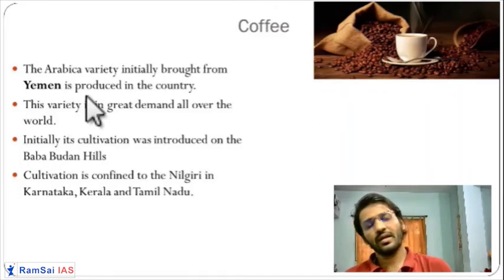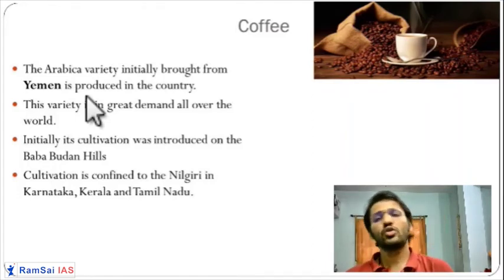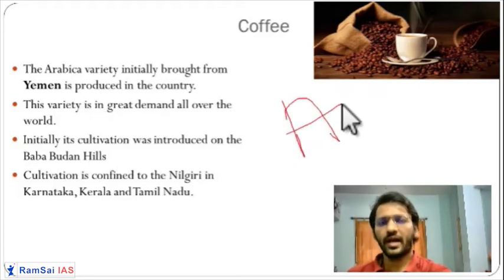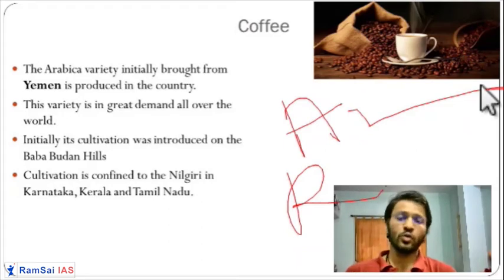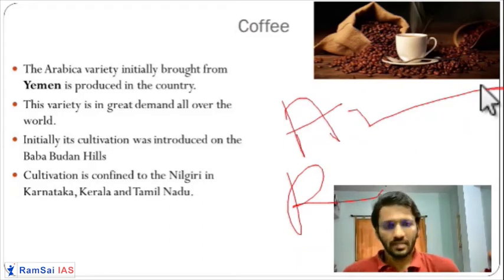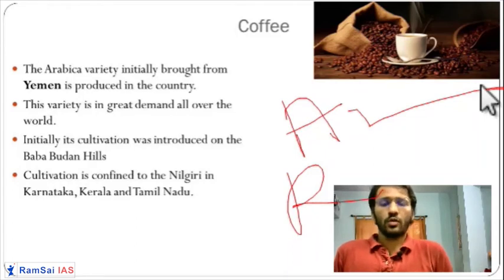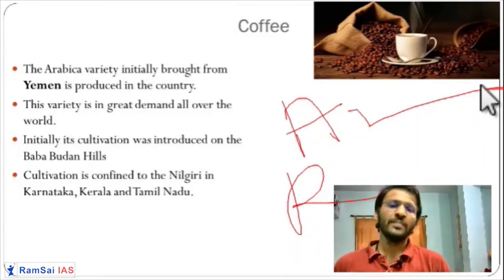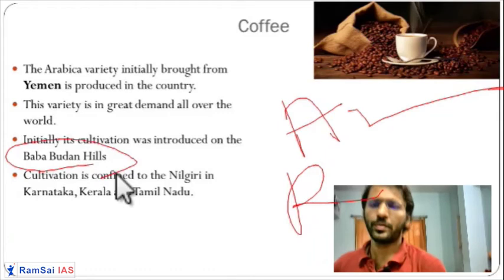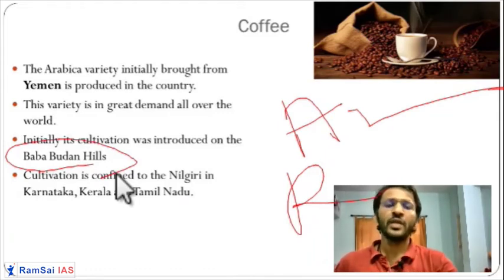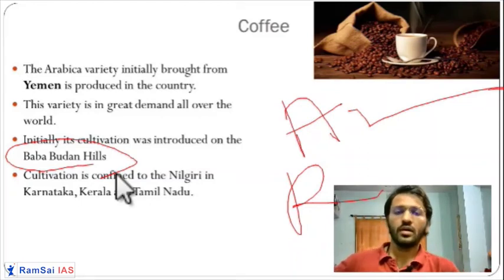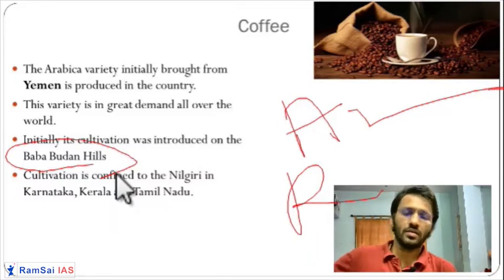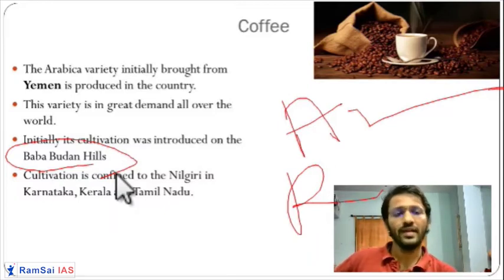It cannot tolerate the sunlight directly. So you have two types of coffee, Arabica and Robusta. Arabica is very famous all over the world, and India also produces a huge amount of Arabica. Specifically, the southern state of Tamil Nadu produces a huge amount of Arabica coffee. Baba Budan's hills of Karnataka are also famous for coffee plantation. So coffee is one of the important export-oriented plantation crops that we take in the case of India.